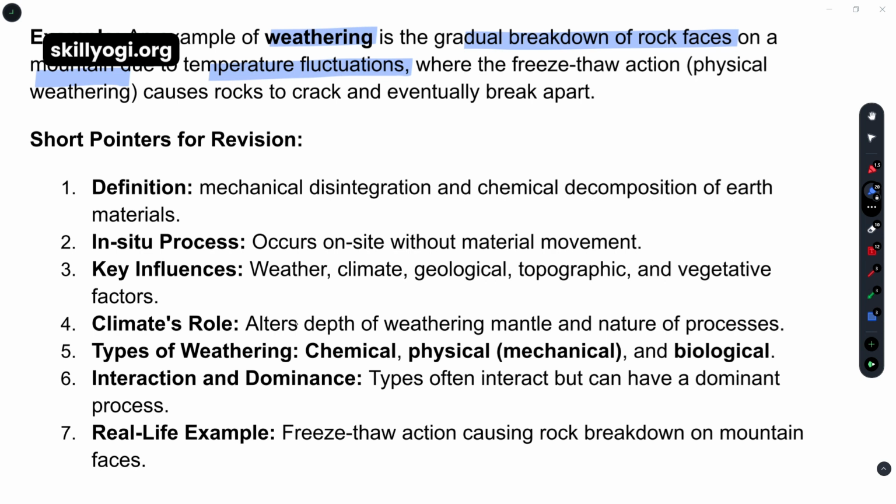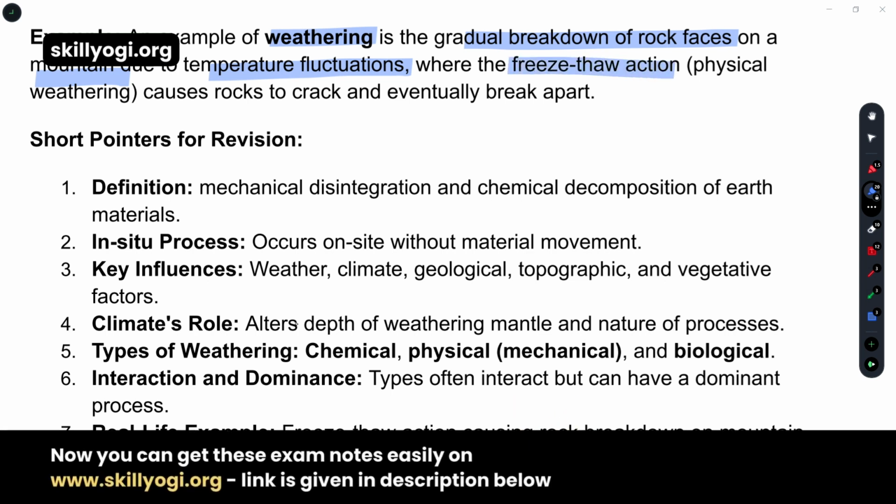And in the day, the ice turns into water, and in the night, the water turns into ice. That creates a pressure inside the rock surface, where the freeze thaw action we can see for the physical weathering, which causes the rock to crack and eventually break apart.